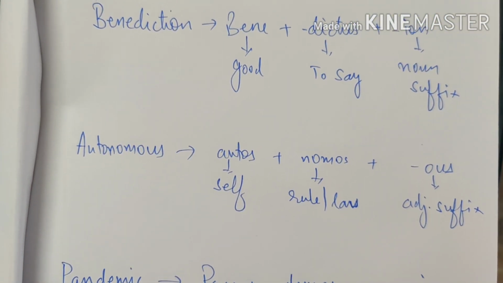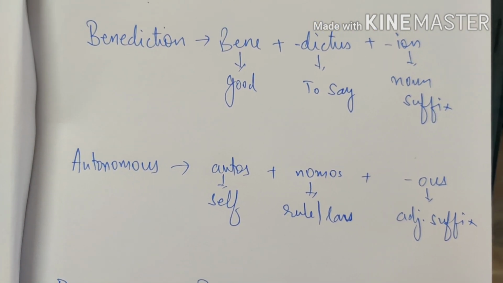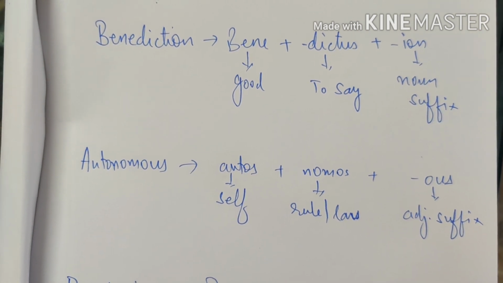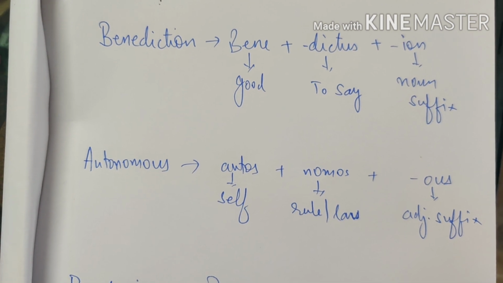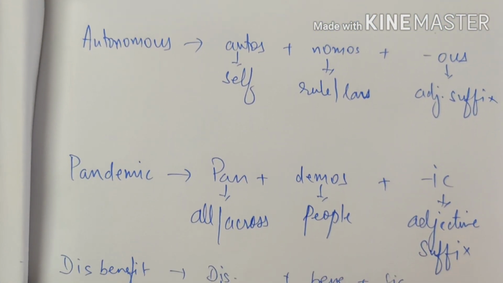Next word root is nomos, that is majorly for autonomous. Autonomous comes from autos plus nomos plus ous. So we have autos for self, nomos as rule or law, ous is an adjective suffix. That gives the word autonomous.